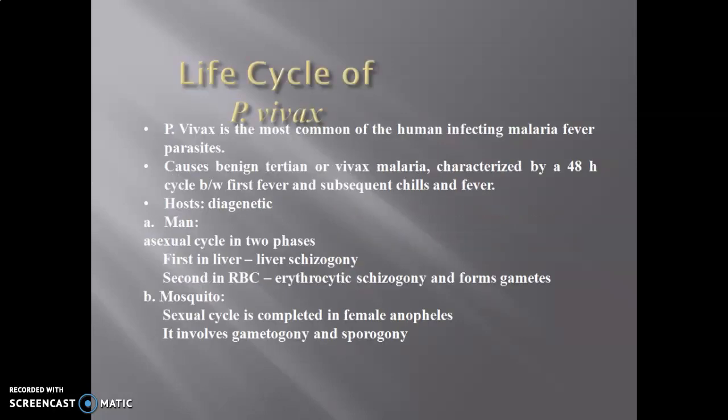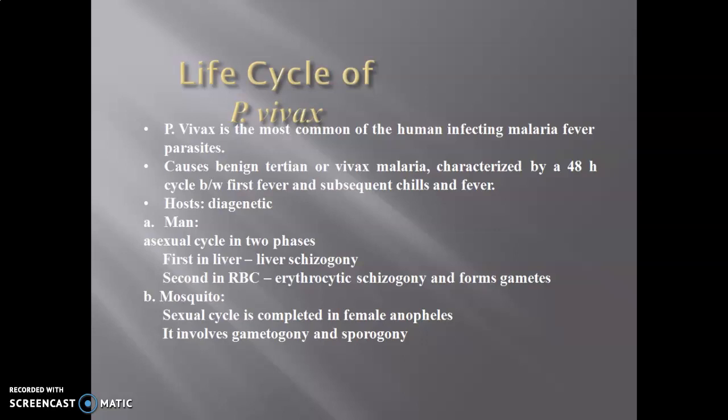Let us take the life cycle of Plasmodium vivax. As we all know, P. vivax is digenetic. It needs two hosts to complete its cycle. We have already discussed both cycles, asexual as well as sexual. It is the most common human-infecting malaria fever parasite.